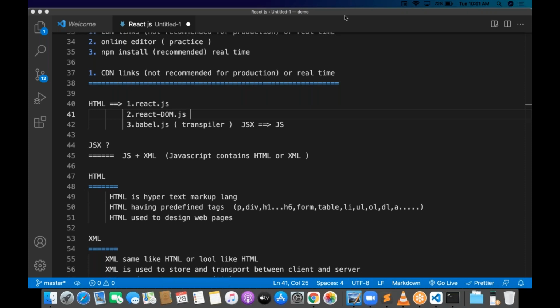Explain what XML is. Explain this transpiler. Explain the React DOM. Then they want to check basic questions on you. They will not go into the concepts; they will check fundamentals. All these are basic fundamentals. What is Node.js? What can Node.js do?